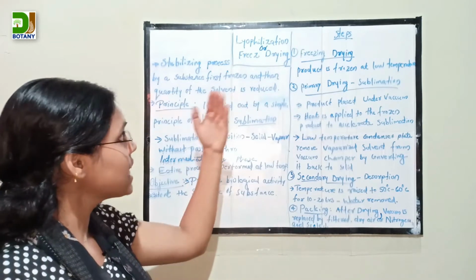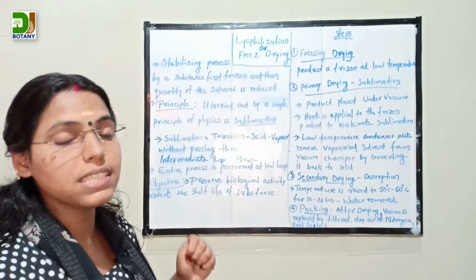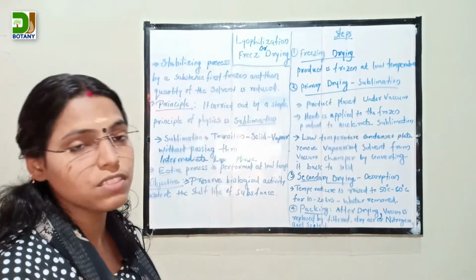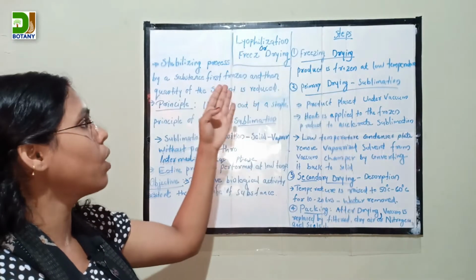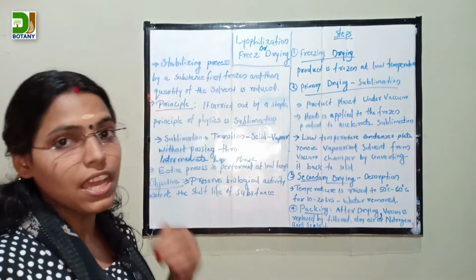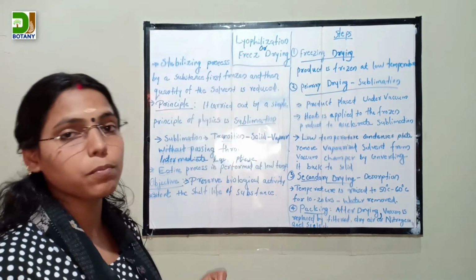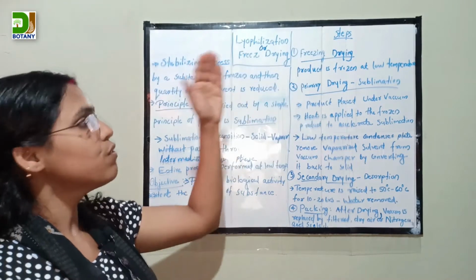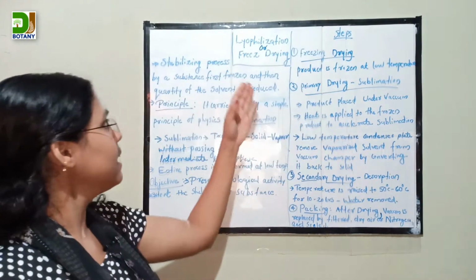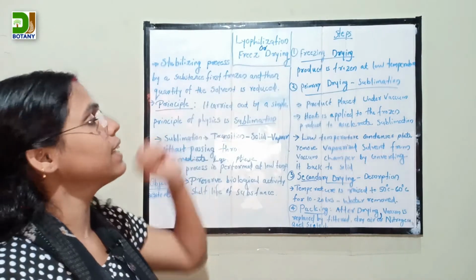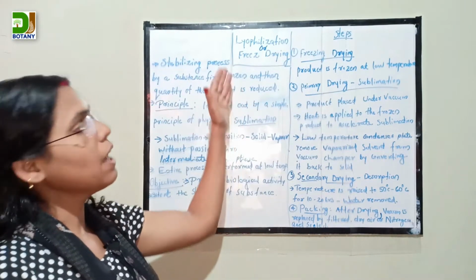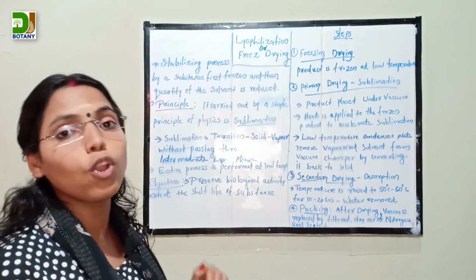Lyophilization is a stabilizing process in which a substance is first frozen and then the quantity of the solvent is reduced. The entire process is carried out under low temperature.